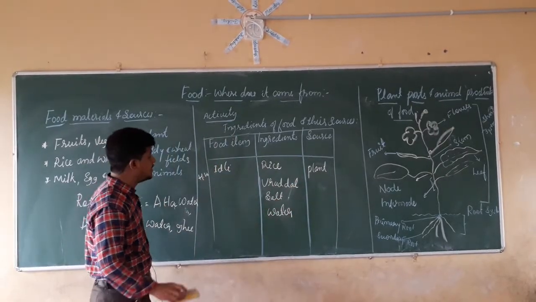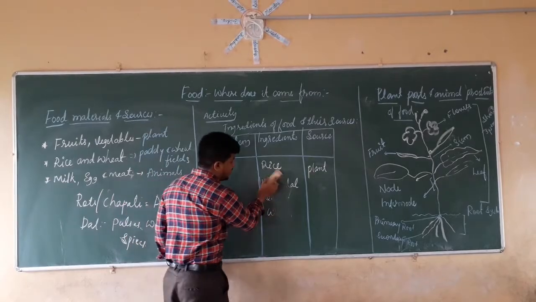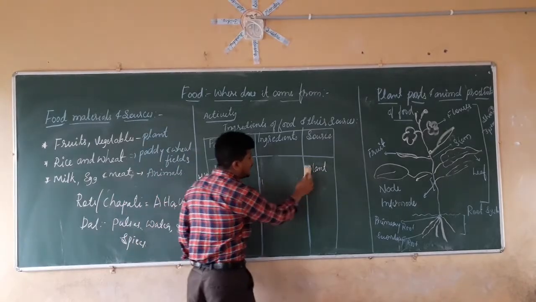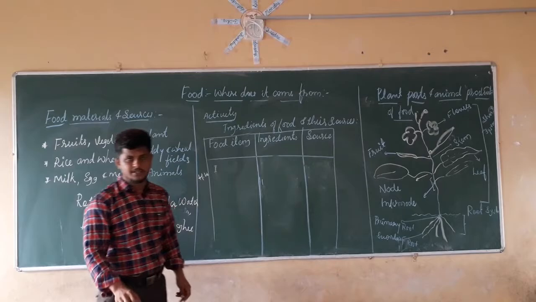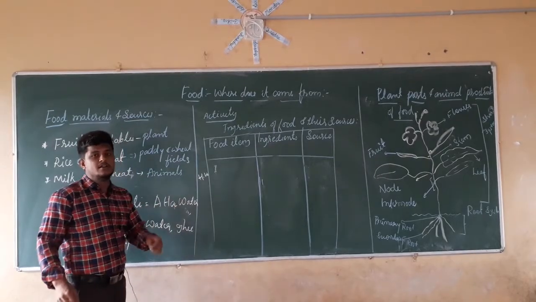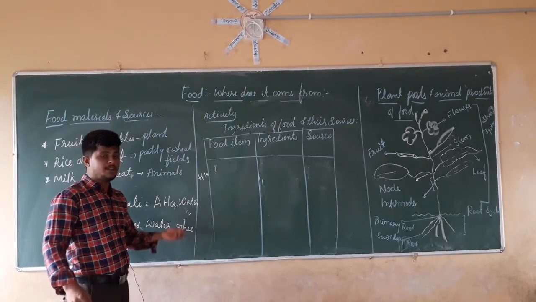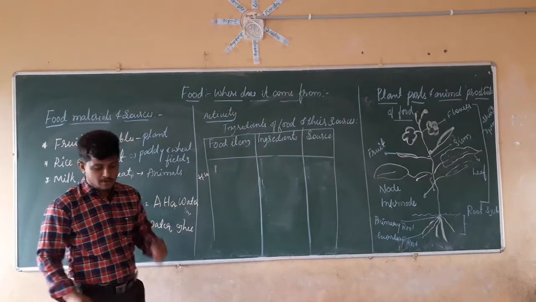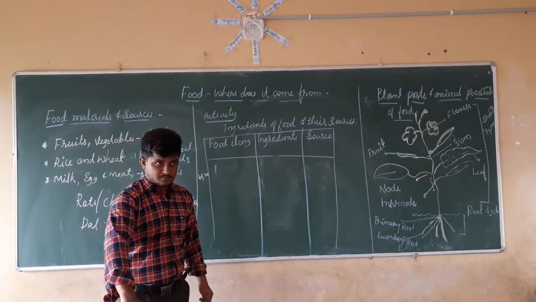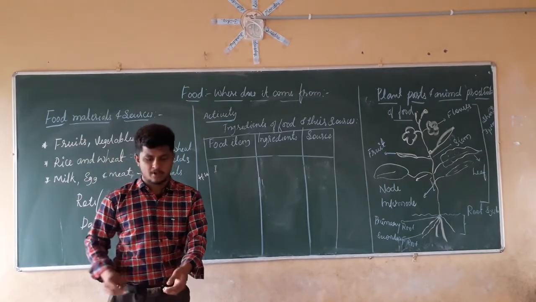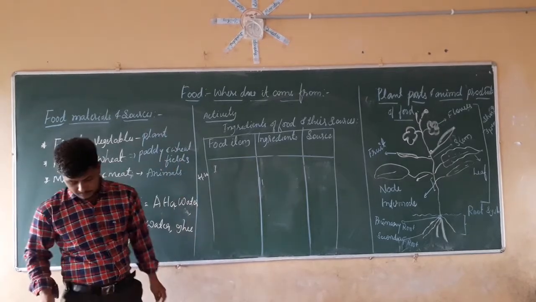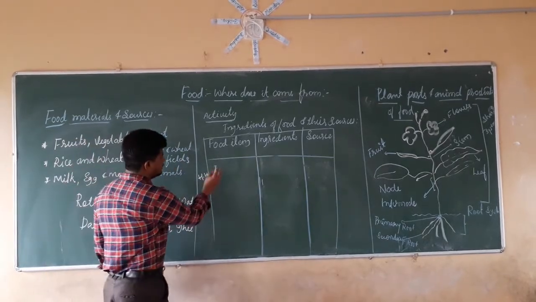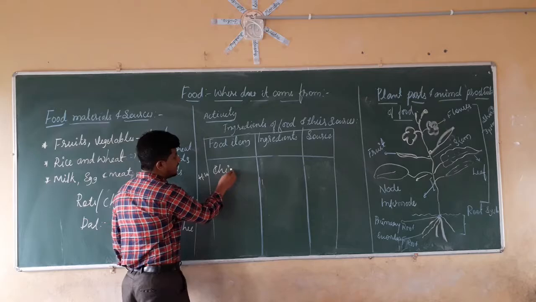In this way we can list at least 10 food items. Here I am going to write only 2 or 3. You have to make the list up to 10 or 15 or 20. There are n number of food items, and you can make a list of n number. But for homework's sake, you just make a list of 10 or 15. Now the second food item is chicken curry.